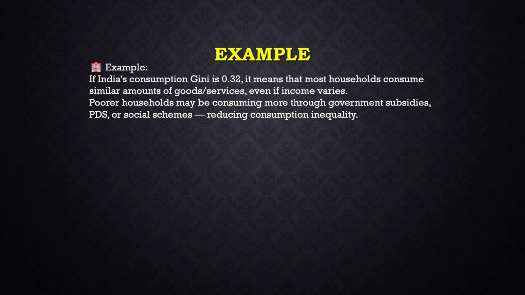For example, earlier in India, before the Pradhan Mantri Awas Yojana came, the people who owned a home were fewer in number. But now most people have one, even though they have not purchased a home from their own cash or income, which is varying. Still, government spending on them through the social scheme is helping them achieve such consumption.